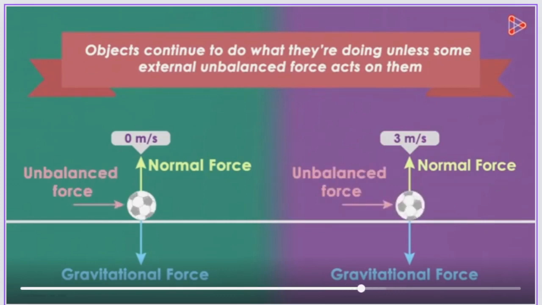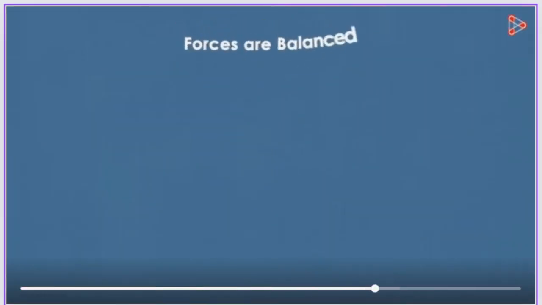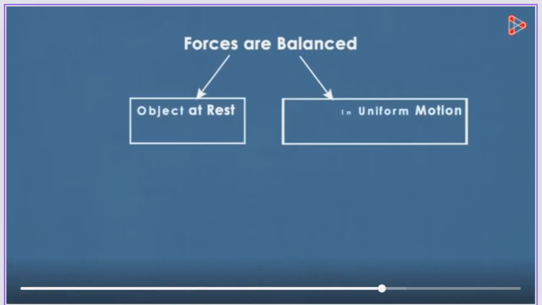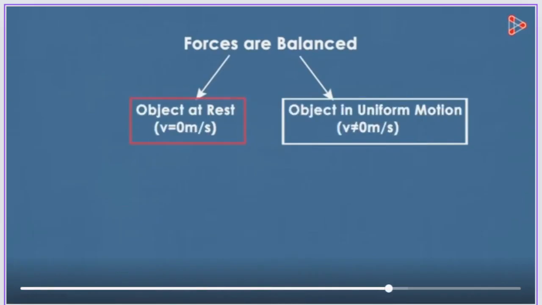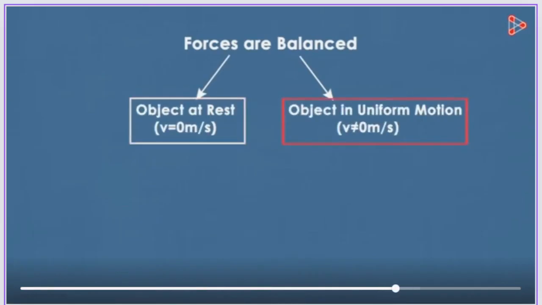We can also understand this using a simple diagram. If the forces are balanced, there can be two cases. An object may be at rest, or an object will be in motion at a non-zero constant velocity in a particular direction. These can be the only two cases when the forces are balanced.